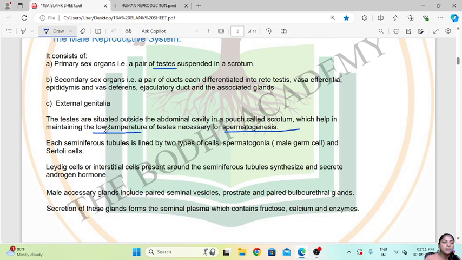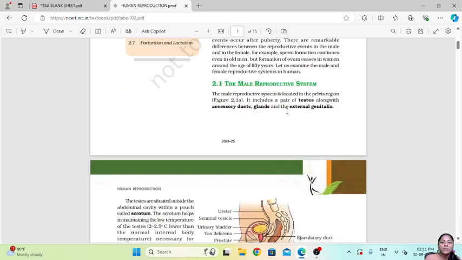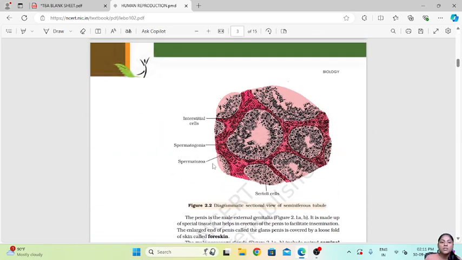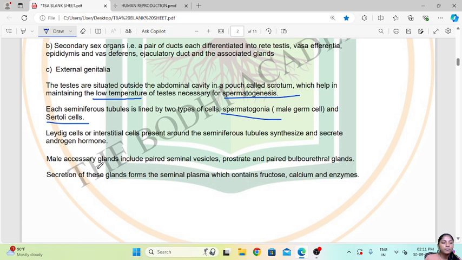the spermatogenesis. Now each seminiferous tubule in the testis is lined by two types of cells, that is spermatogonia and the Sertoli cells. Okay, as we can see over here in this diagram, these are lined by two types of cells, that is the Sertoli cells and the Leydig cells. The male accessory glands include paired seminal vesicles, prostate gland and bulbourethral gland. Now the secretion of these glands forms the seminal plasma, which contains fructose, calcium and enzymes.